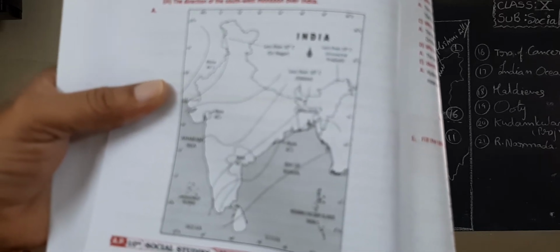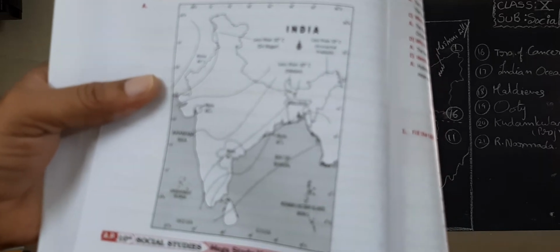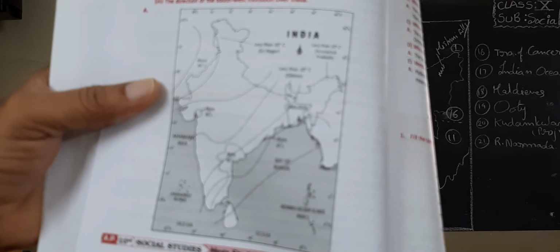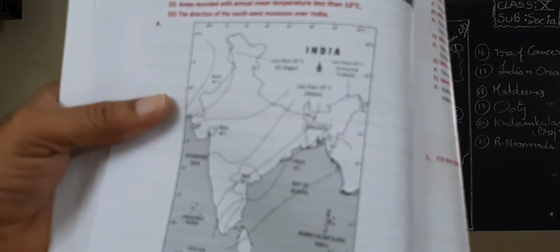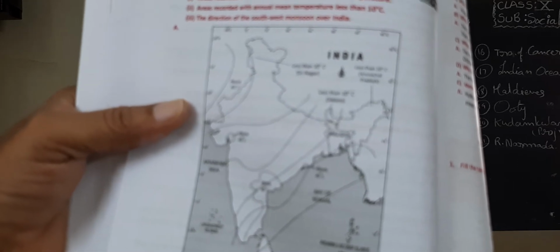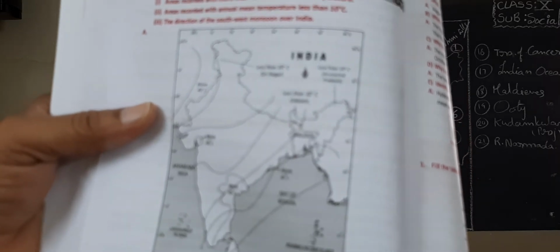Andhra Pradesh, above 40 degrees. Gujarat, above 40 degrees centigrade. Rajasthan up to the area in Pakistan, above 40 degrees centigrade. Jammu and Kashmir, less than 10 degrees in Srinagar. Arunachal Pradesh can record less than 10 degrees. Above 40 degrees, I think it is in Odisha.